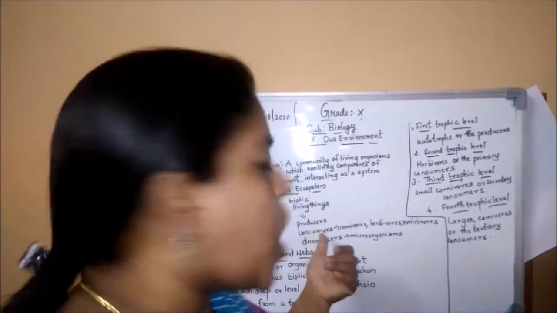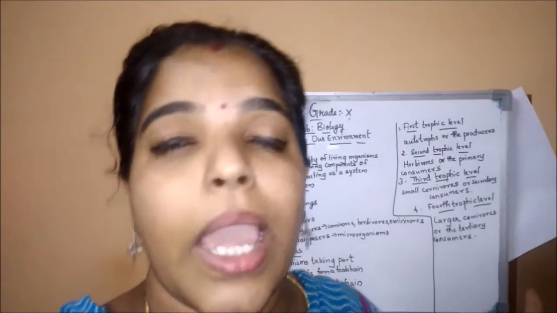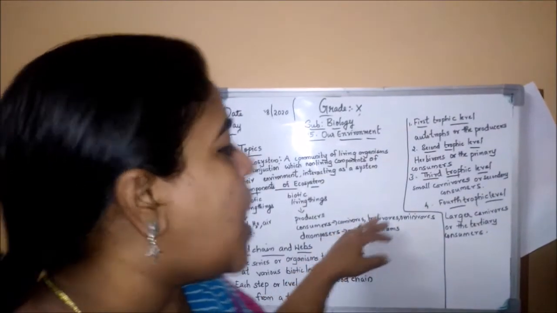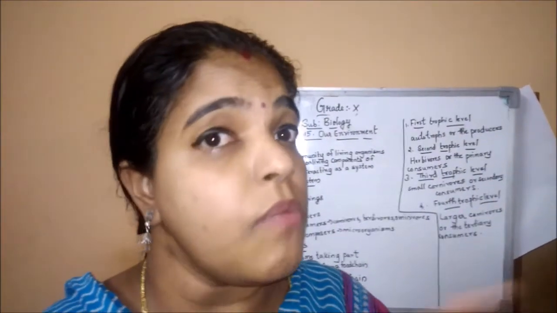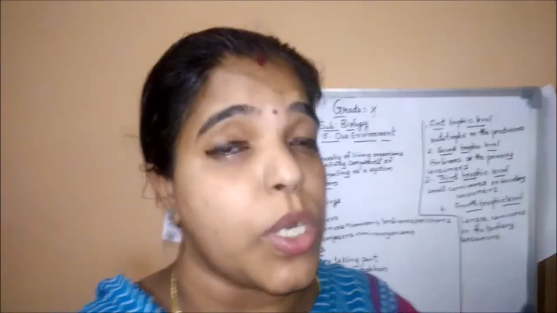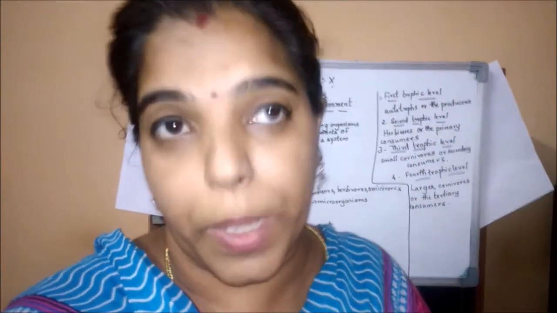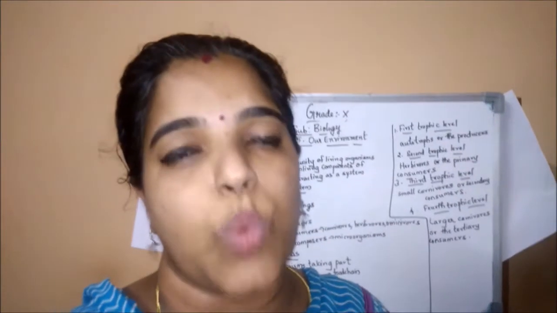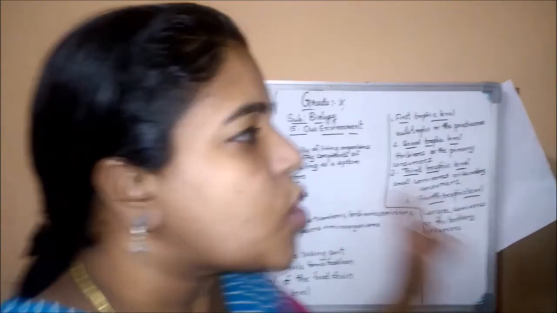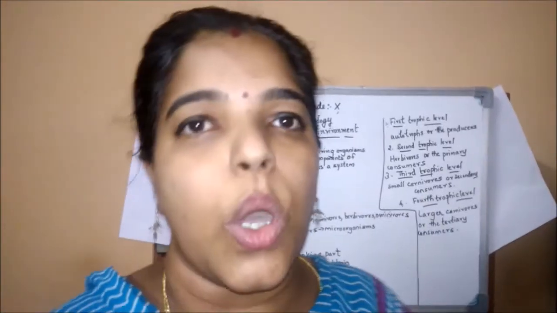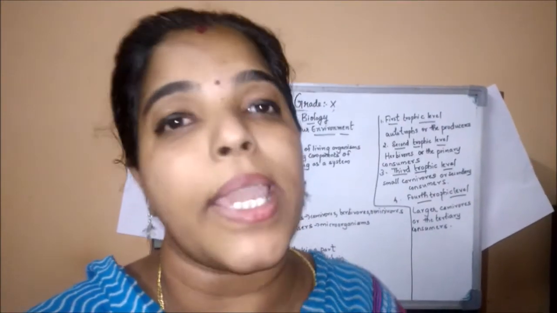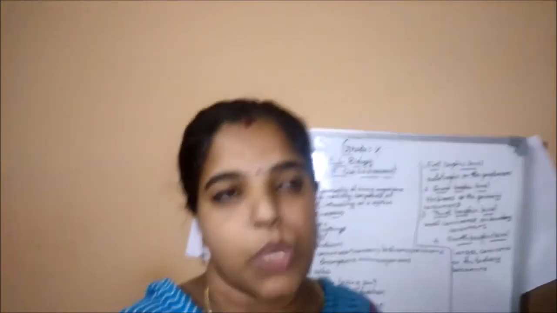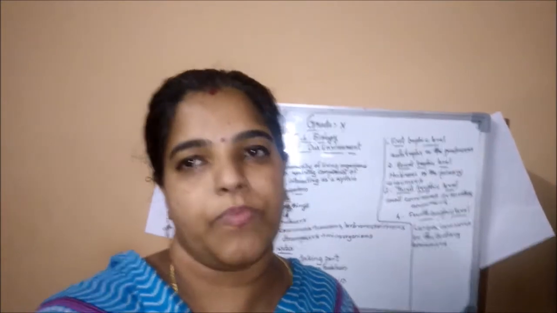I want to talk about the consumers again. According to food habit, we classify them into three categories. Herbivorous: this word is very important, children. When you learn about the trophic level, you need to know what herbivorous, carnivorous, and omnivorous mean. Herbivorous means plant-eating animals, eating plants or plant products. For example, cow and goat.